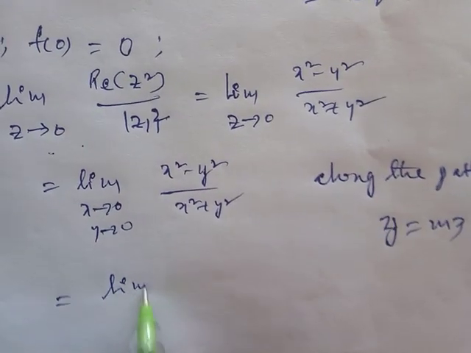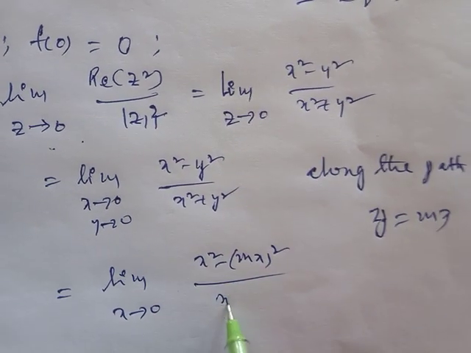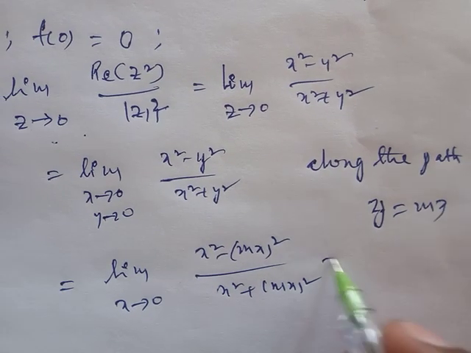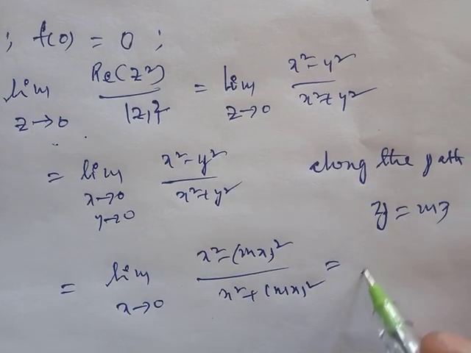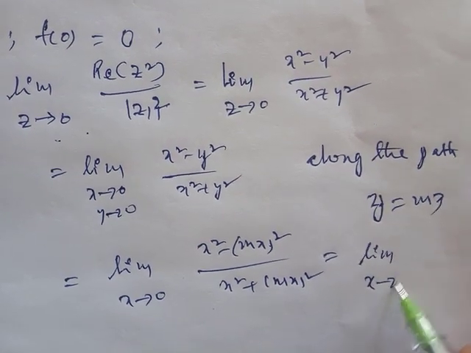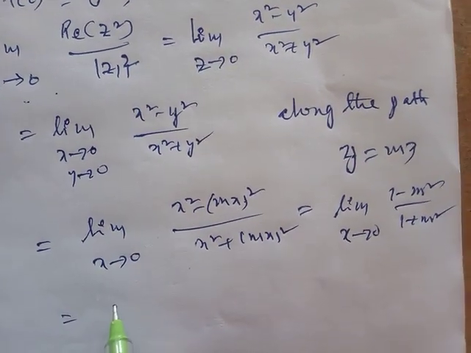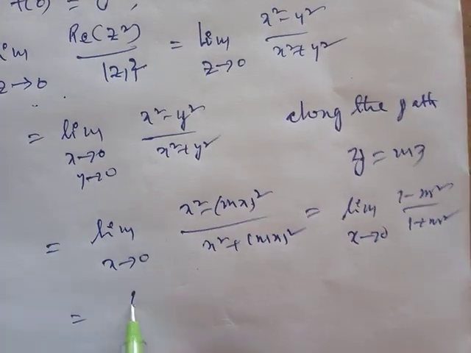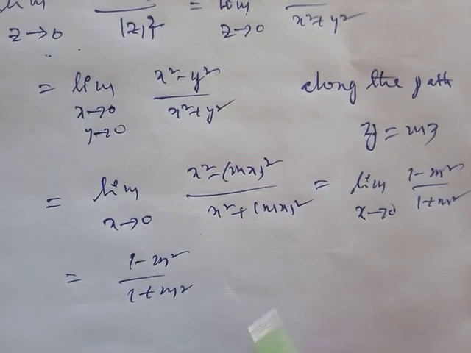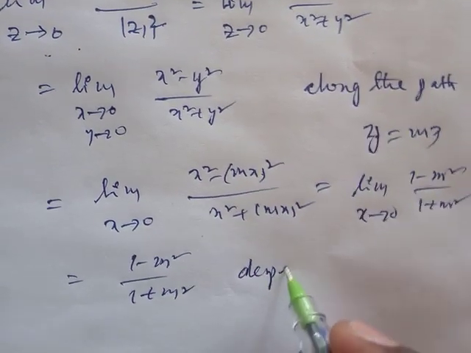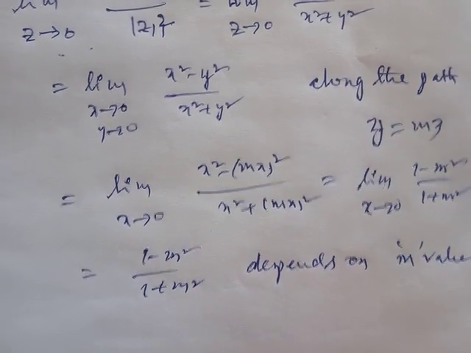That is the limit as x tends to 0 of x square minus mx whole square by x square plus mx whole square. In these terms, x square is common in numerator and denominator, so it will be cancelled. You will get the limit as x tends to 0 of 1 minus m square by 1 plus m square. After substituting x tends to 0, there is no x, so finally we get 1 minus m square by 1 plus m square as the limit, which depends on the m value.